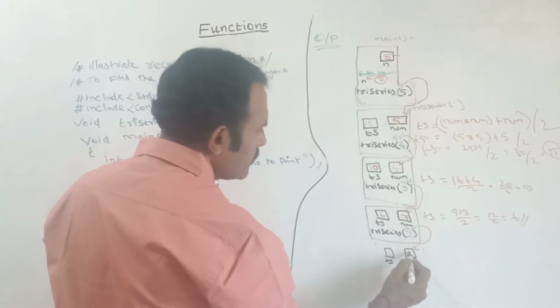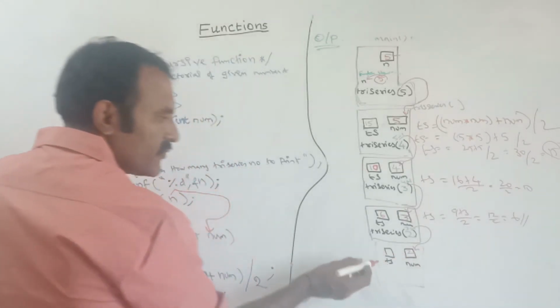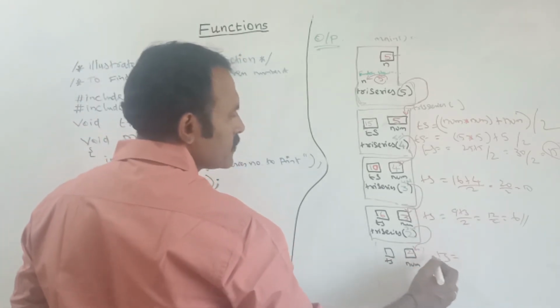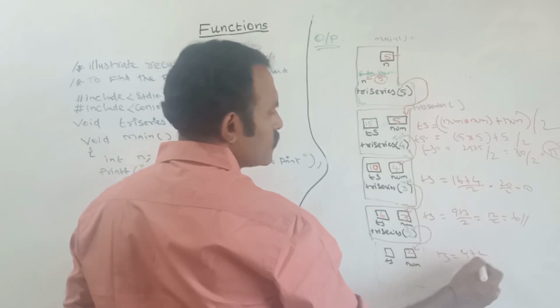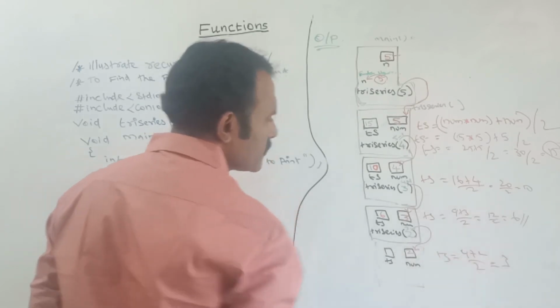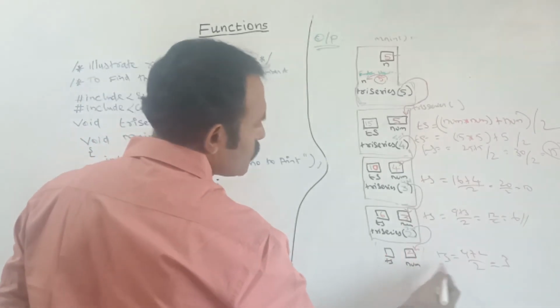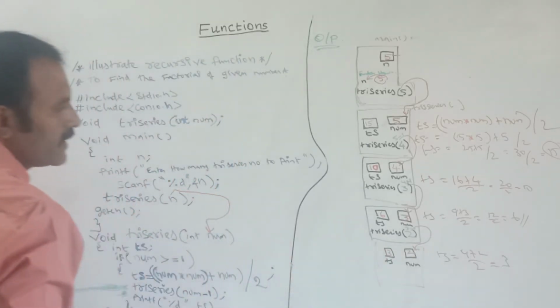Here the value is now currently how much? 2. Now I want to find the ts value. Ts is equal to 2 square plus 2 by 2. Here 2 2s are 4 plus 2 divided by 2, that is equal to 3. So here when n is equal to 2, the ts value is 3.